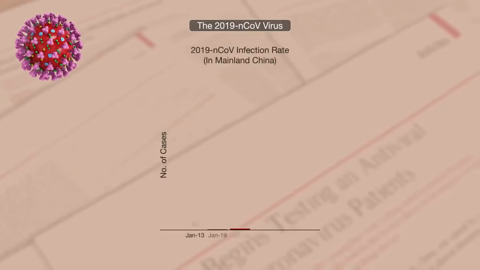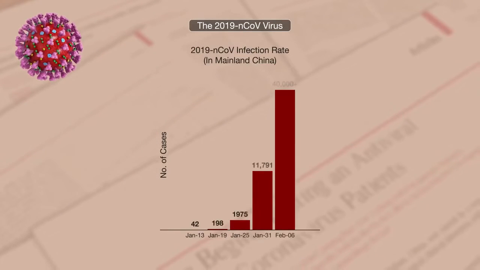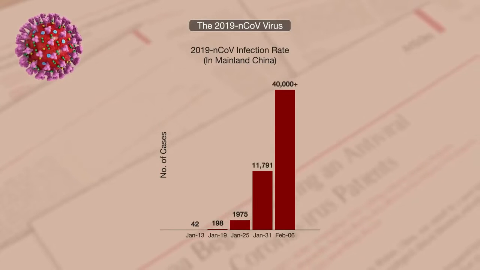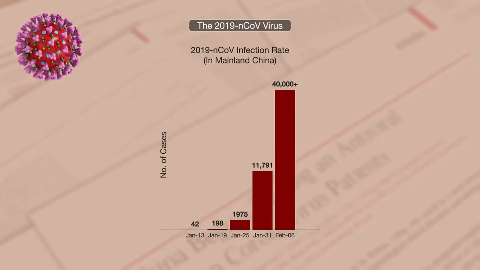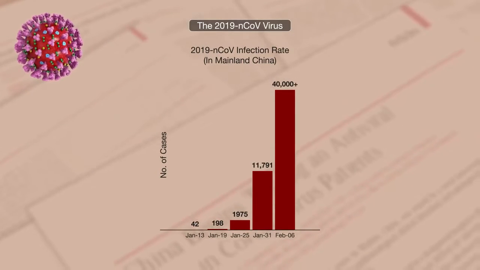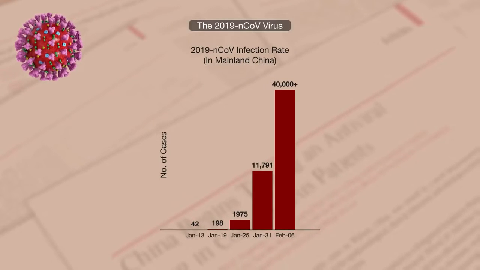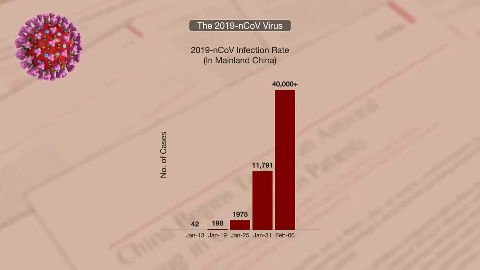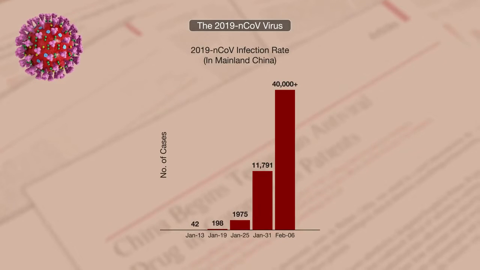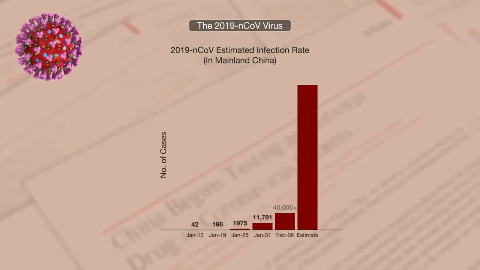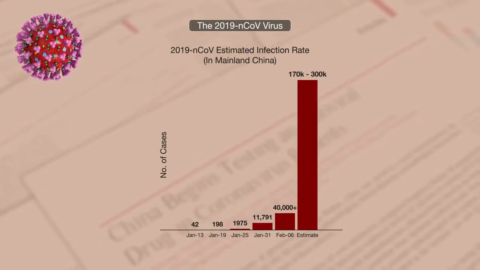The virus has, as of February 6th, over 40,000 confirmed cases in China alone, with almost 200 cases in over 25 other countries. However, Dr. Jonathan Reed from the UK believes that the number of actual cases is far greater and has estimated between 170 to 300,000 by February 9th.